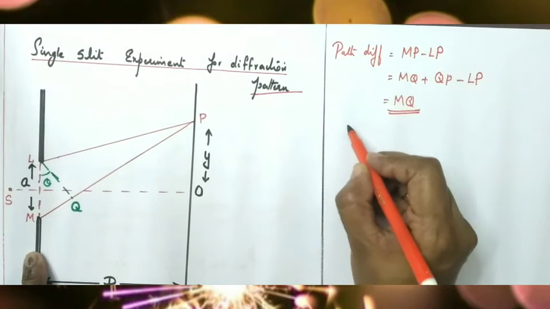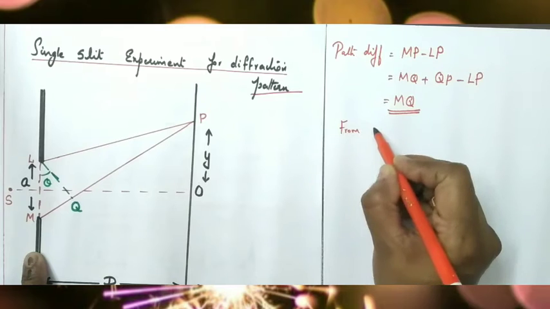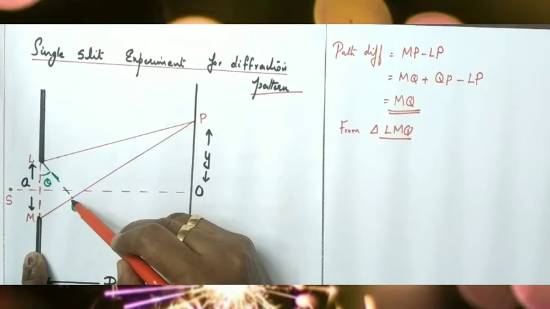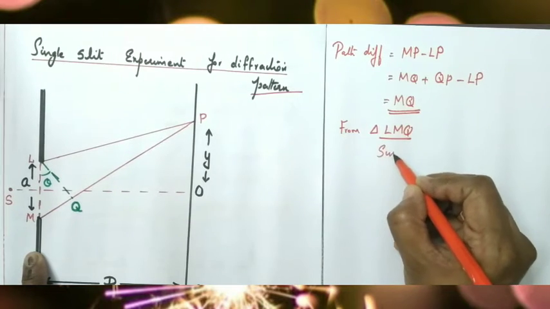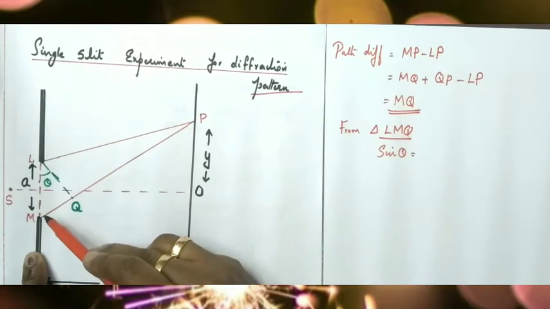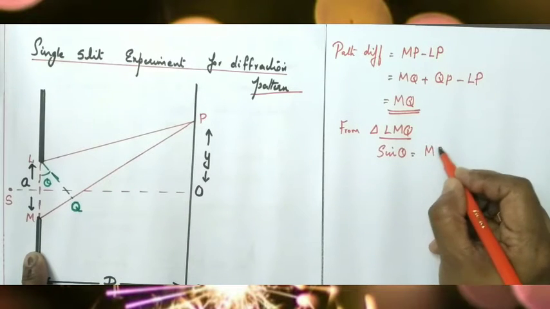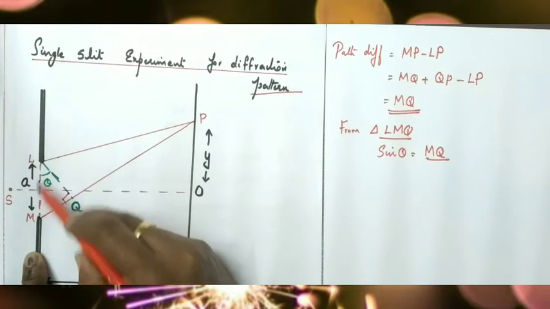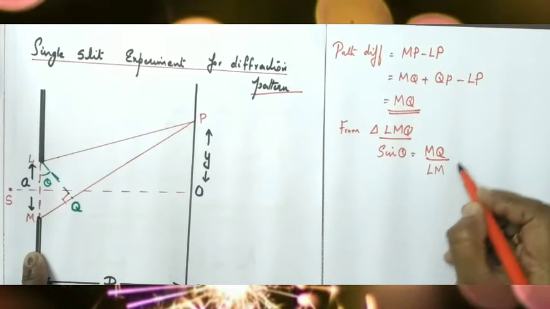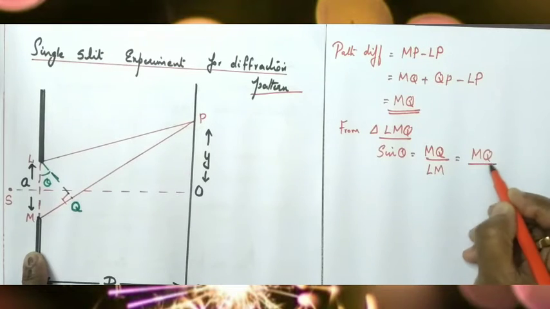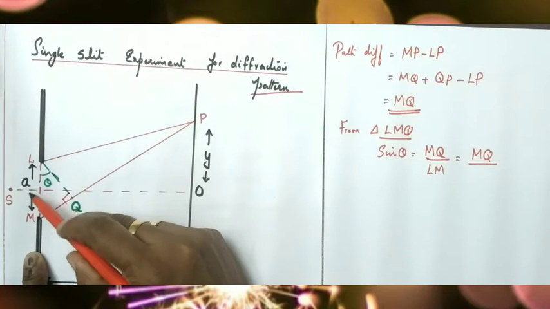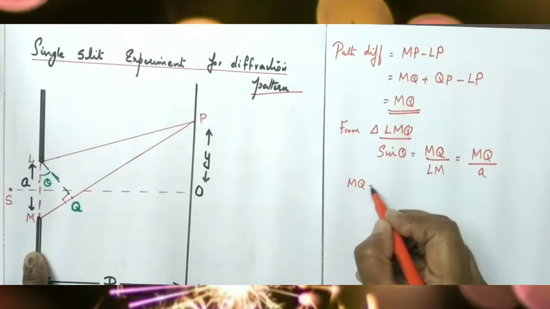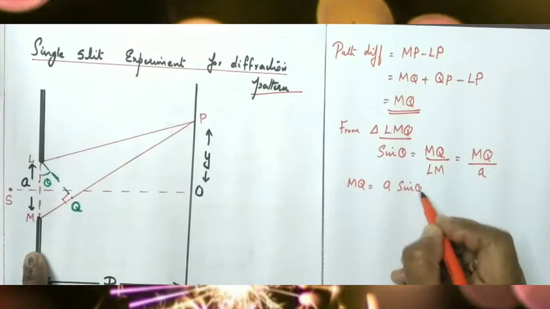Okay children, now from the triangle LMQ, consider triangle LMQ. Take sin theta. What is sin theta? Sin theta equals the opposite side, which is MQ, divided by the hypotenuse. This is 90 degrees, no? So what is the hypotenuse? LM represents the hypotenuse. Okay, so MQ divided by, what is the value of LM? LM is equal to the slit width A. So MQ can be written as A sin theta.